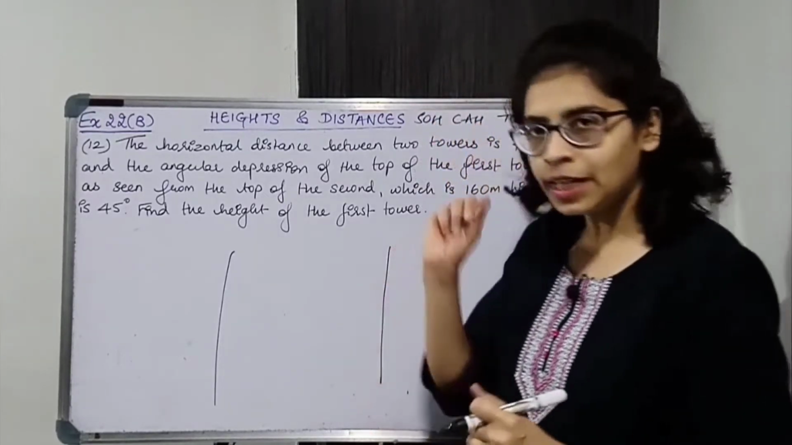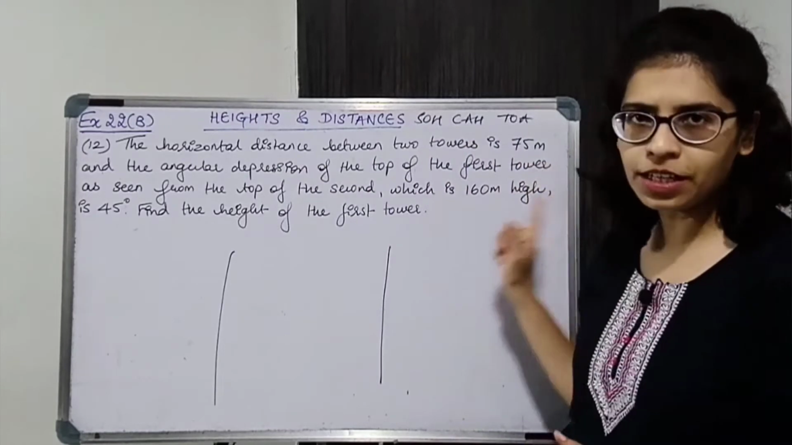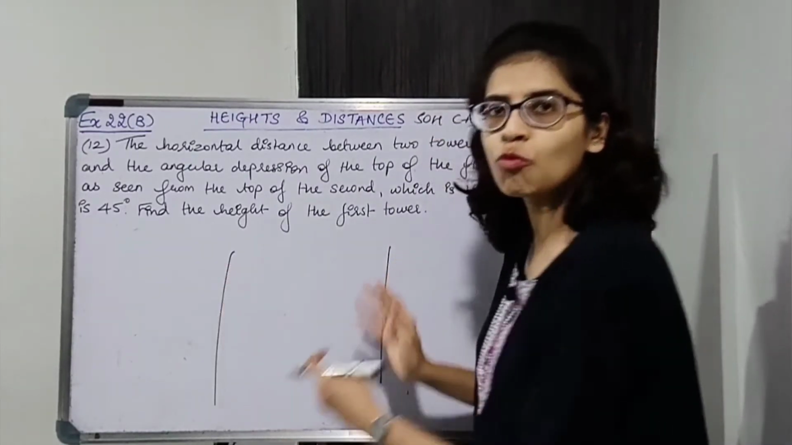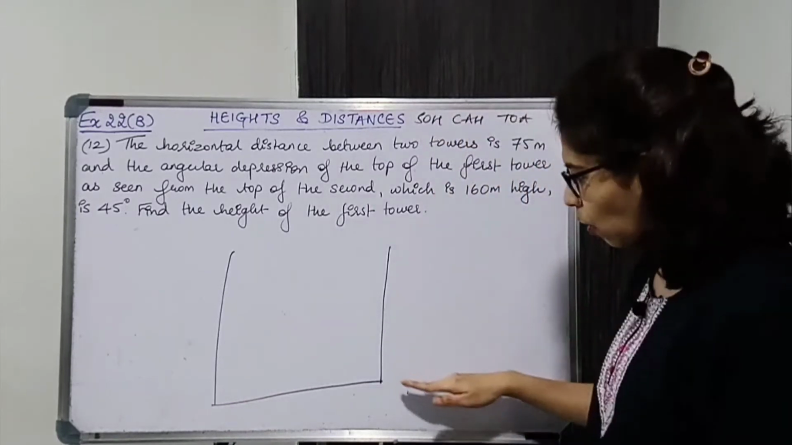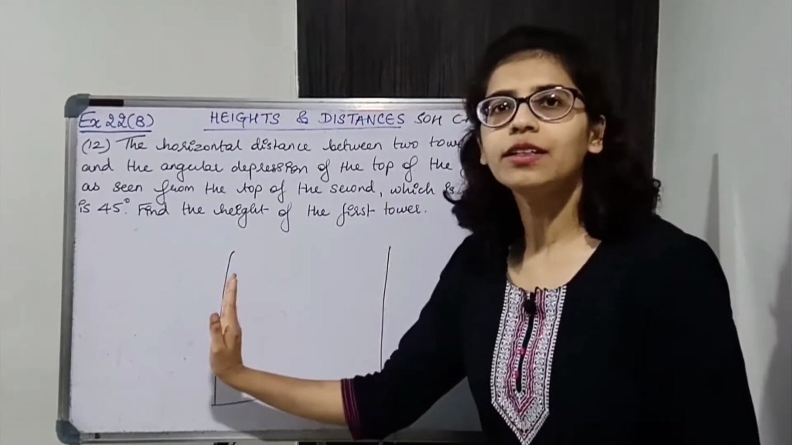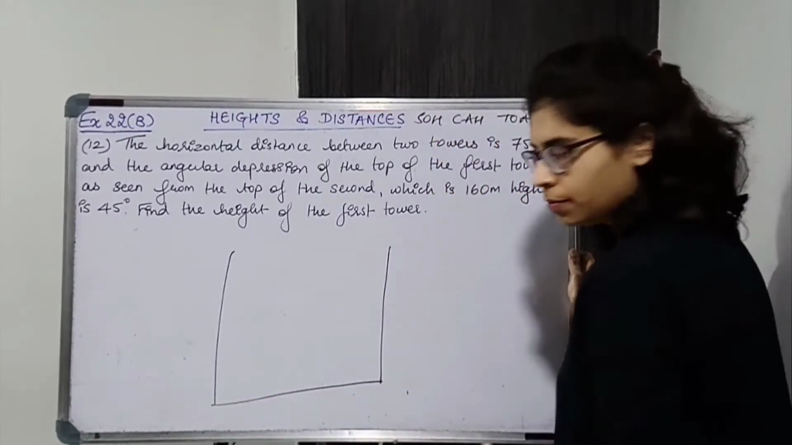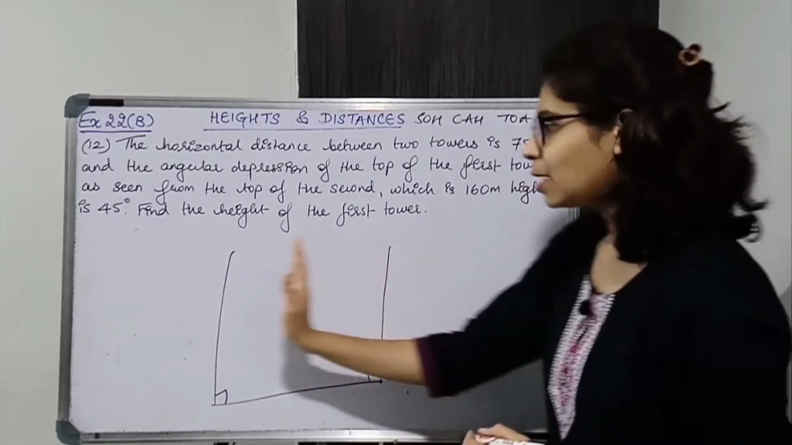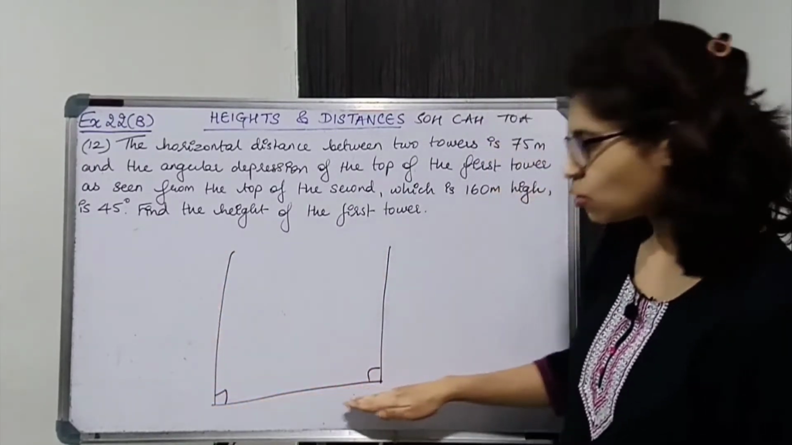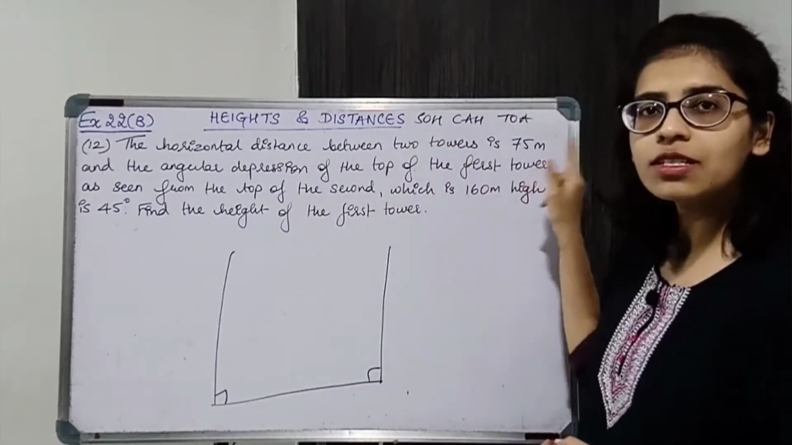Now read the question carefully. The horizontal distance between two towers is 75 meters. There are two towers, both are standing on the ground. Now the towers are vertical, this ground is horizontal. Now obviously they are going to make right angles because the towers are standing straight and there is this horizontal ground. The horizontal distance between two towers is 75 meters.